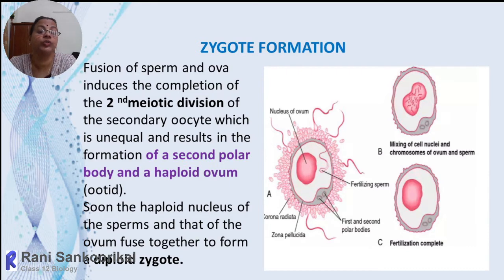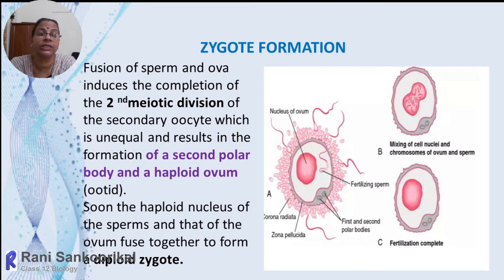So this induces the completion of the second meiosis and the formation of the second polar body, which is an unequal division. A small portion of the cytoplasm moves along with the nuclear division and is converted into the second polar body, and the remaining major amount of cytoplasm is retained along with the ovum nucleus. So the ootid forms, and there the cortical reactions take place.